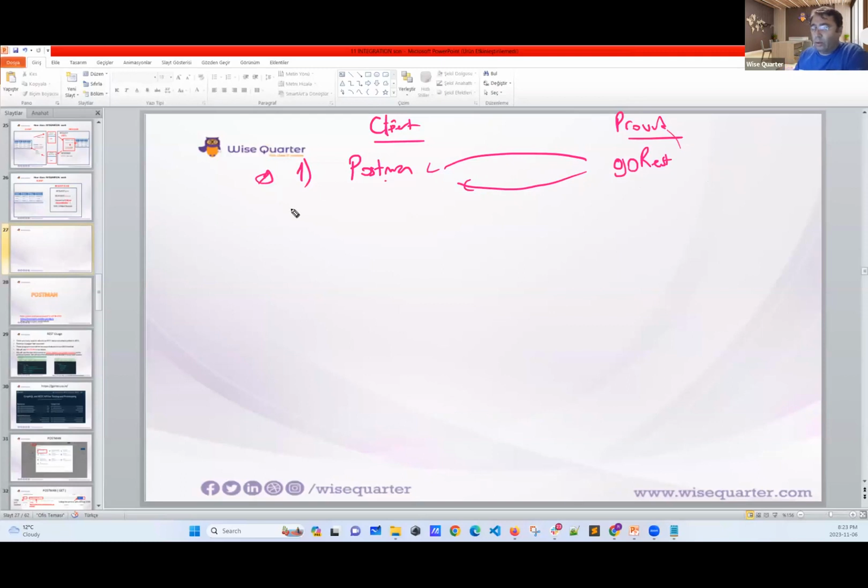Second, in our second step, instead of Postman, we will have Salesforce. On our provider side, it's going to be GoRest, and our Salesforce will make the request like Postman. We are going to write some code here. We will say, okay, now let's write some code like Postman, to make a GET request. We will say, please, I need to get some data. And then they will provide some response to us and we do whatever we want.